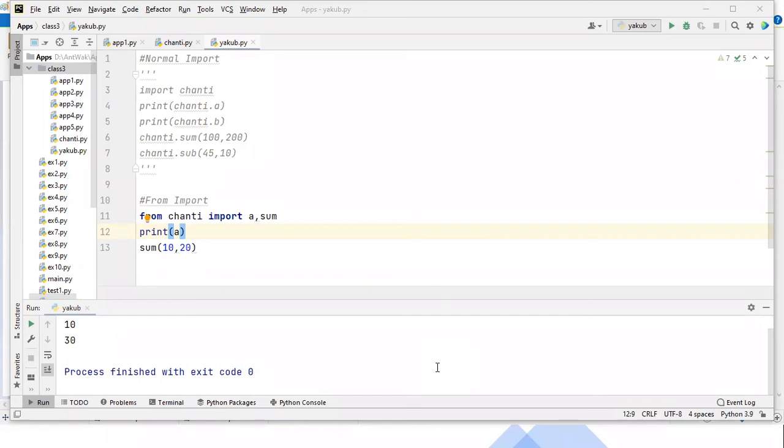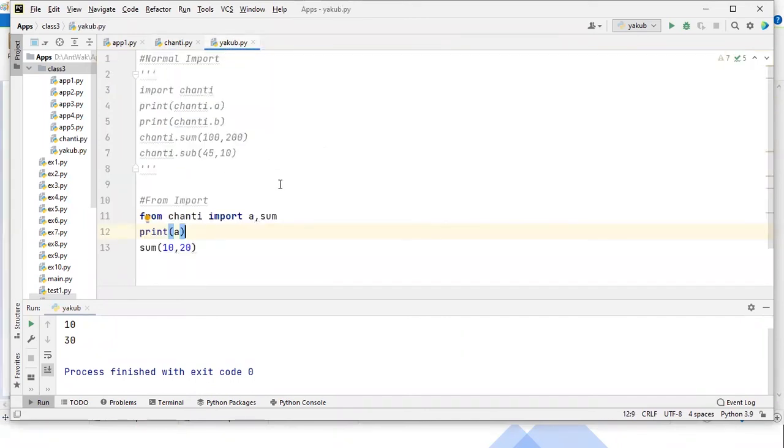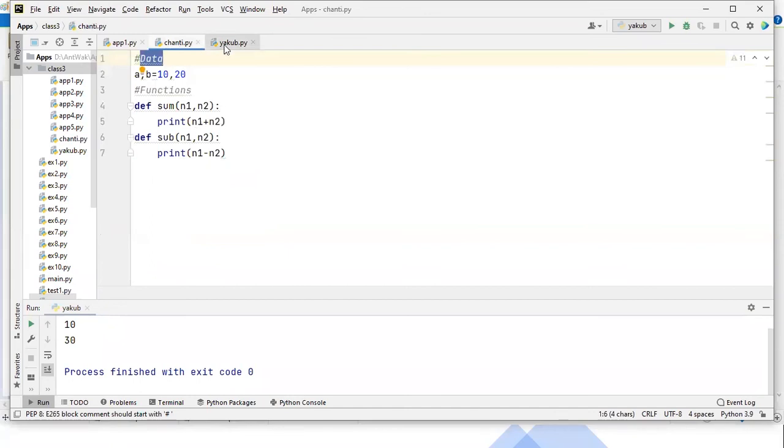Now one question I will ask you. Now you created one Python file, no? In that you wrote two data and two functions. Now you are using the two data and two functions in any other Python file by using the concept called normal import and from import. Now guys, tell me, do we have security for this data and functions? Security is nothing but I want to restrict other Python files. I don't want to make access direct. Do we have the feasibility here?